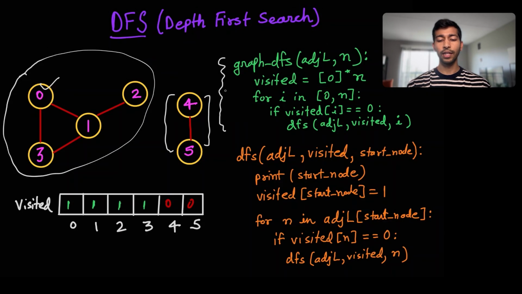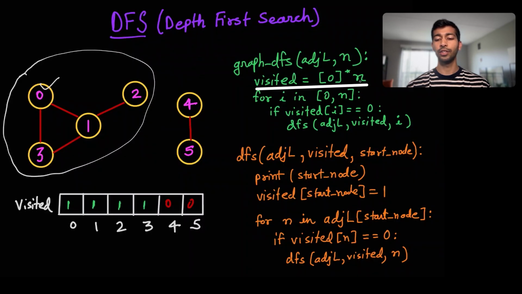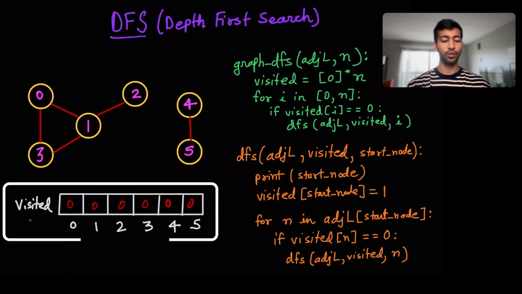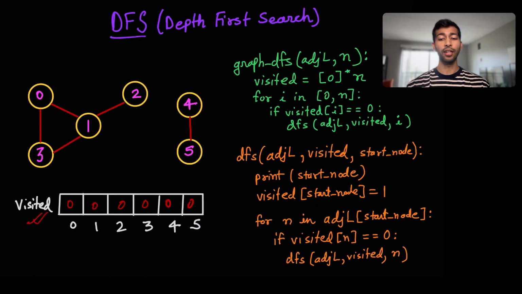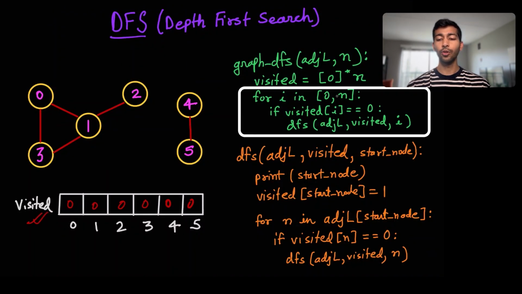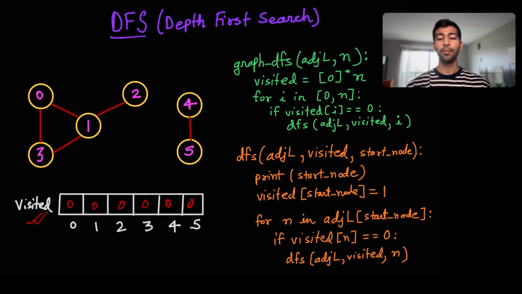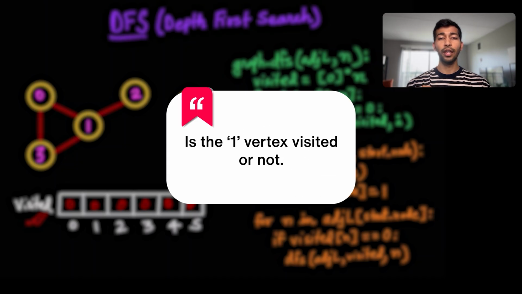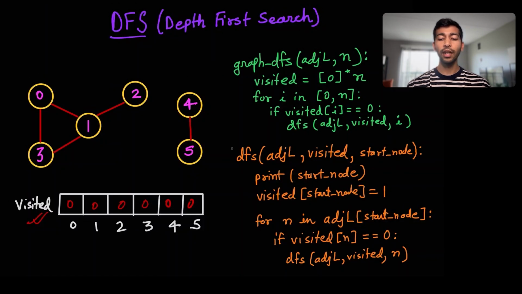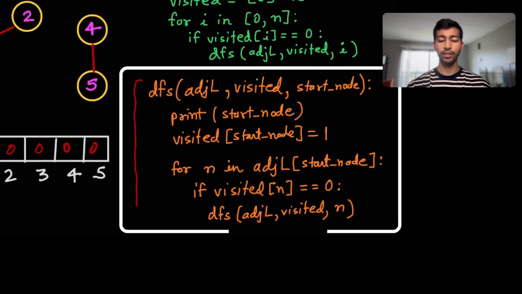If you look closely in this graph_DFS method, we are first of all initializing visited as all zeros. So we'll have all zeros in the visited here. And then we'll run a loop from 0 to n, basically running for all of the vertices, and basically ask this question: is the first vertex visited or not? If it's not visited, then only run this DFS code.